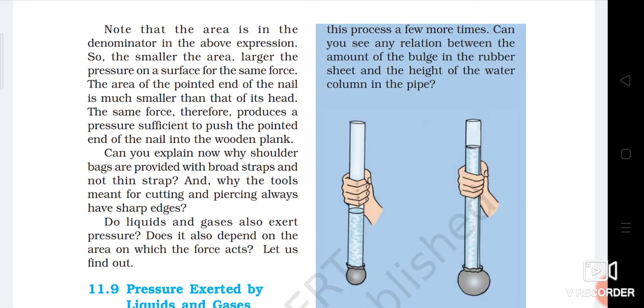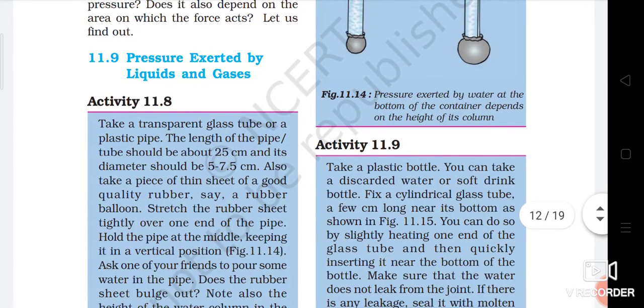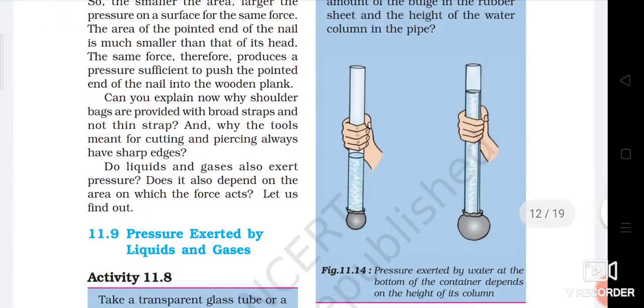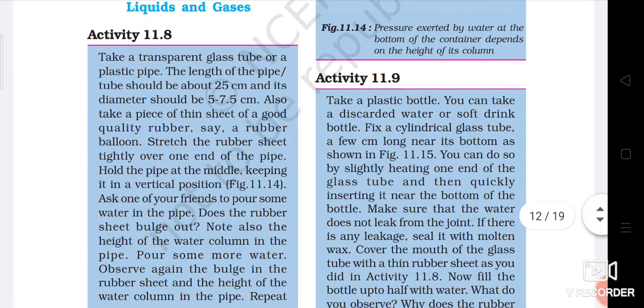Do liquids and gases also exert pressure? Does it also depend on the area on which the force acts? Let's see. For that we have to do this activity that you can also do by yourself. Take a transparent glass tube or a plastic pipe.